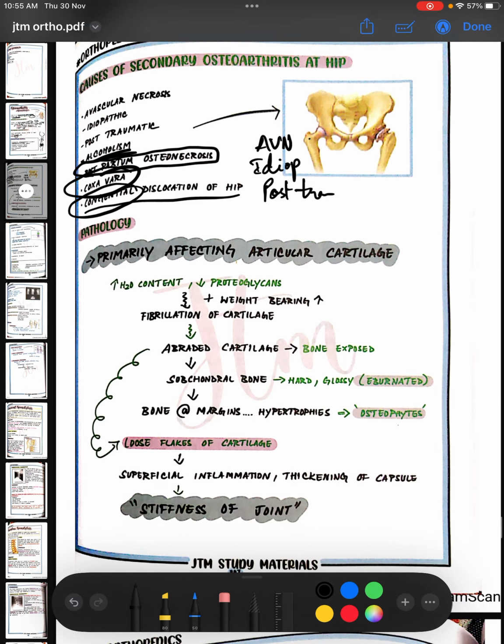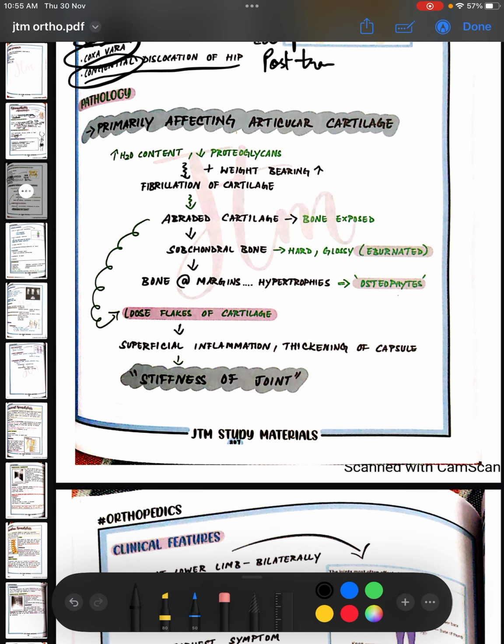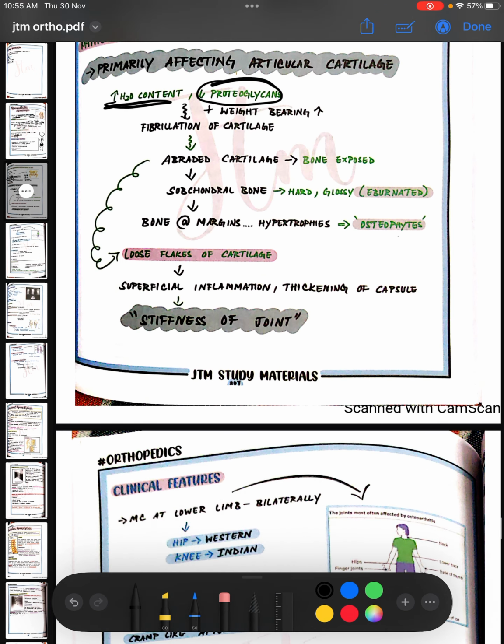Okay. So primary, the pathology is, see, first there is an increase in water content and decrease in proteoglycans. And because of obesity also, when the weight bearing increases, there is something called fibrillation of the cartilage. Once the fibrillation of cartilage occurs, there is abrasion of the cartilage and the bone is exposed. So subchondral bone, it becomes hard, glossy, and this is called eburnation of the bone. Okay, so first fibrillation of the cartilage, then abrasion of the cartilage, exposure of the bone, eburnation of the subchondral bone, it becomes hard and glossy, and then at the margins you will have osteophyte formation.